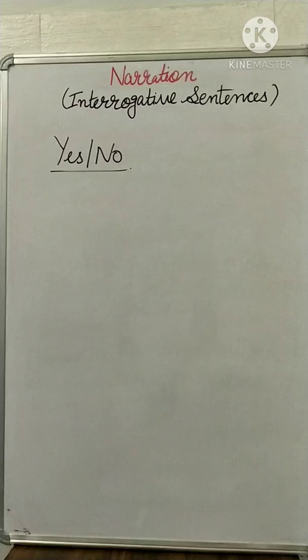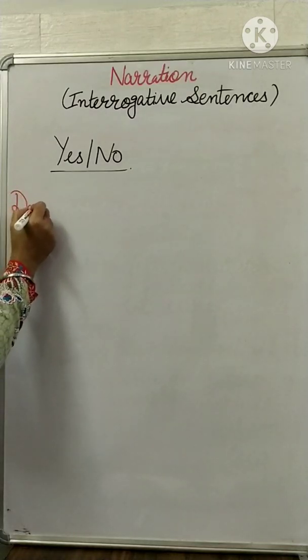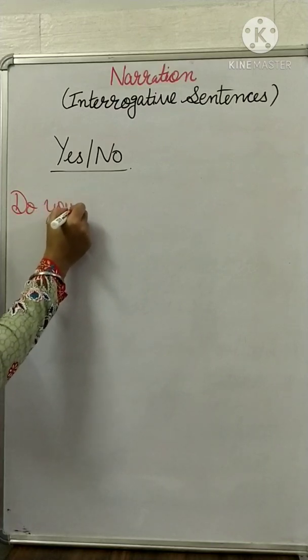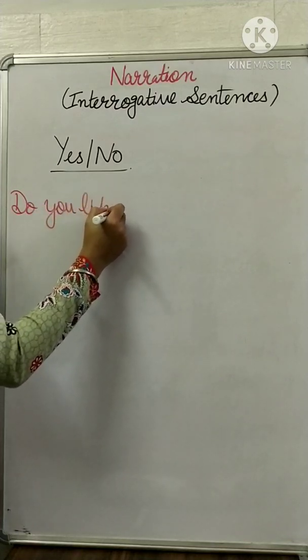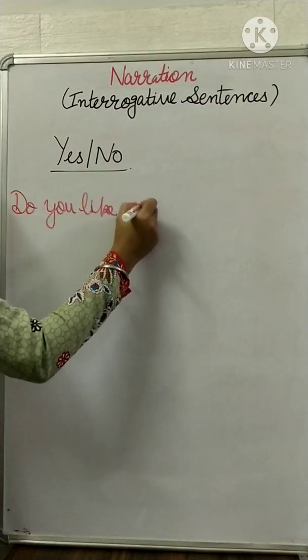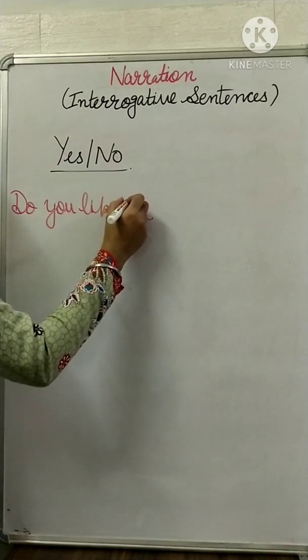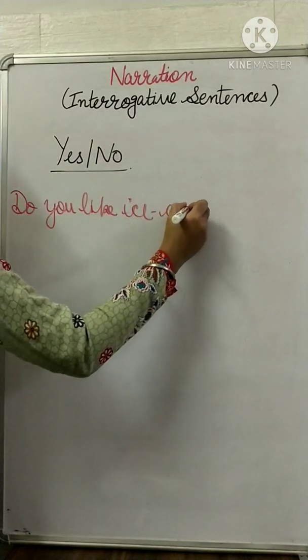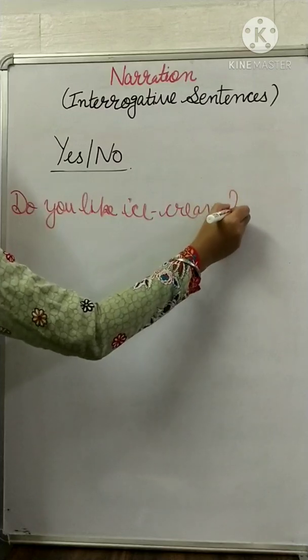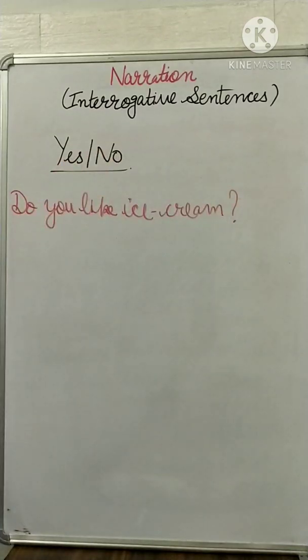Simple. Let me give you one example. So if I am saying this, do you like ice cream?